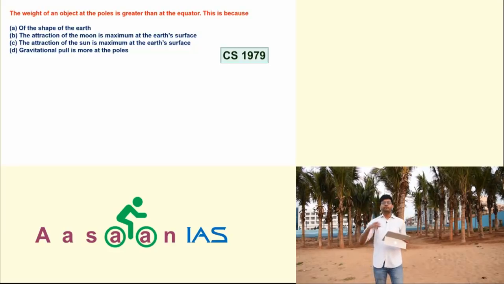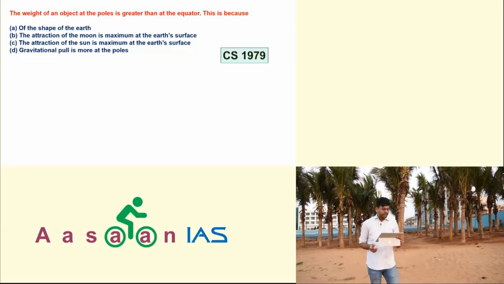So you understand, at poles the gravity is more. Even if you go to moon, the gravity is almost 1/6 to that of on earth, and all the things we understand with the help of this. So again, why is the weight of an object at poles greater? Because the gravity at poles is more. So look at the options.